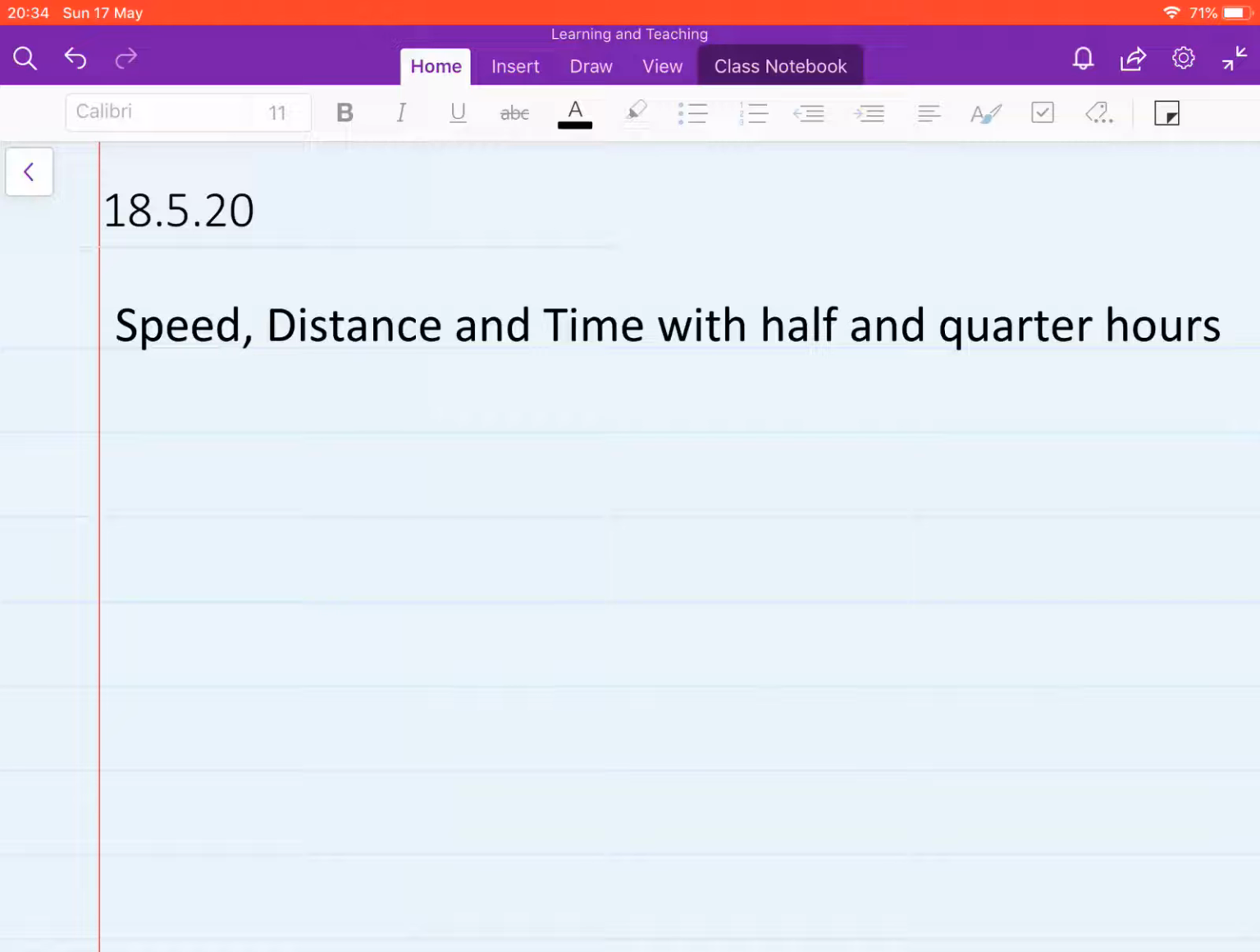Good morning everyone. Can I ask you please in your jotter to put today's date, which is the 18th of May 2020, and it's quite a long heading: speed, distance and time with half and quarter hours.